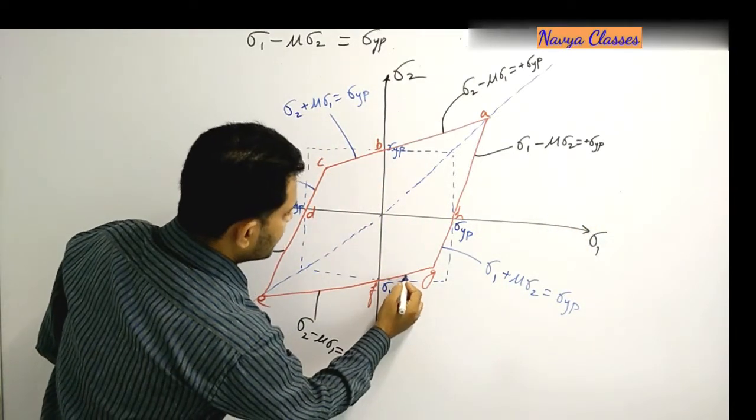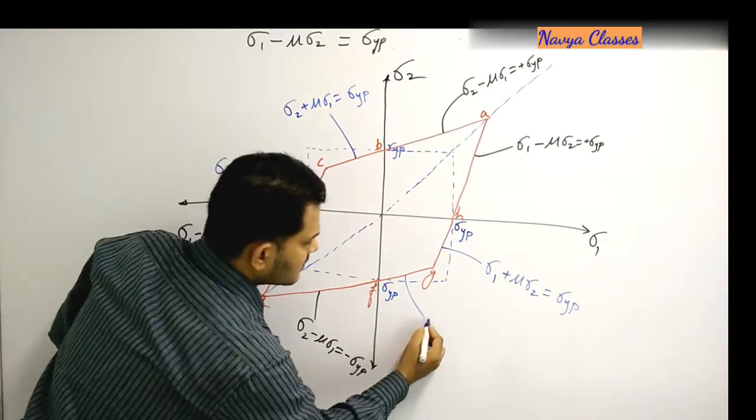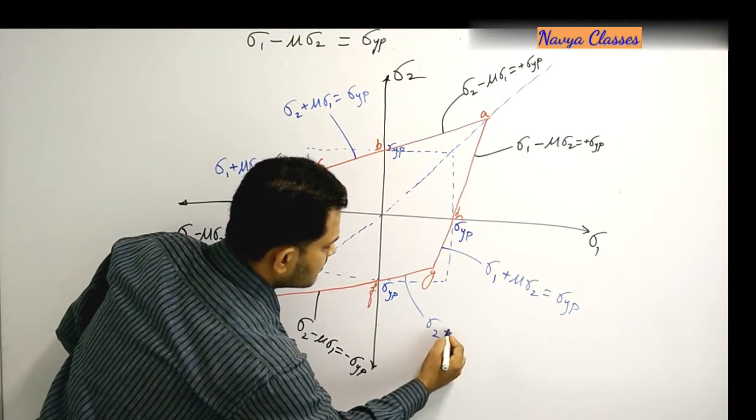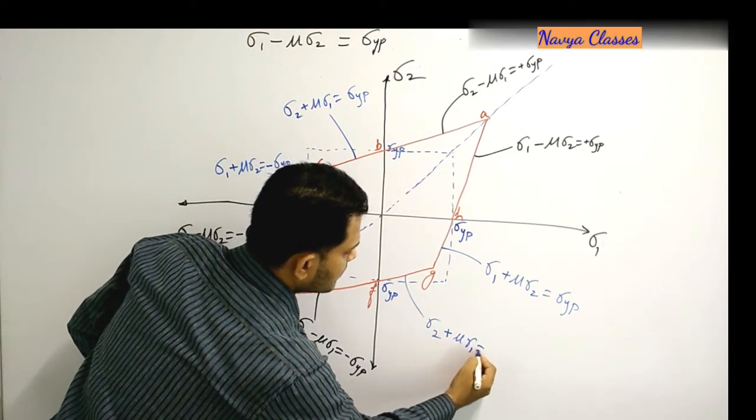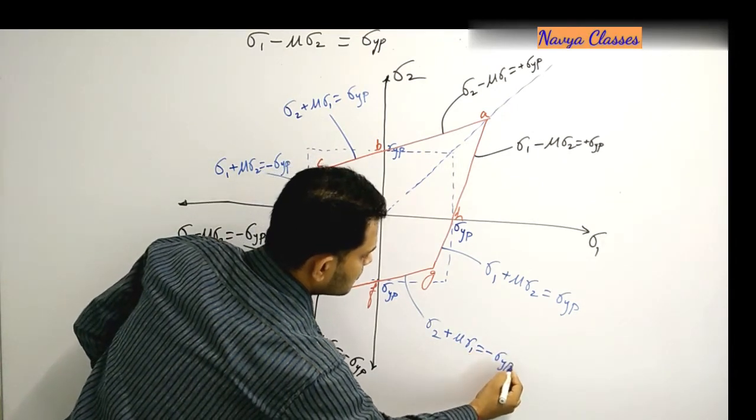Similarly, we can write for this line, sigma 2 plus mu sigma 1 is equal to minus sigma yp.